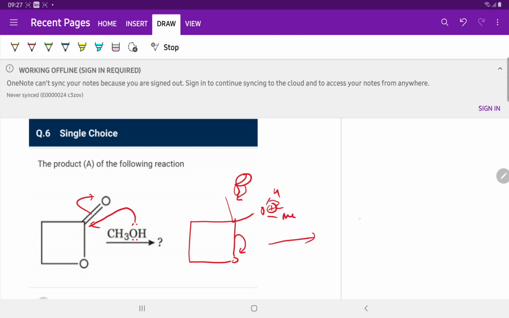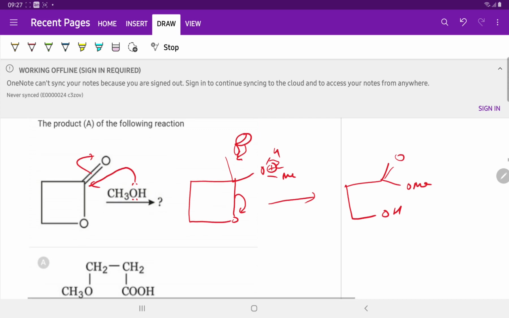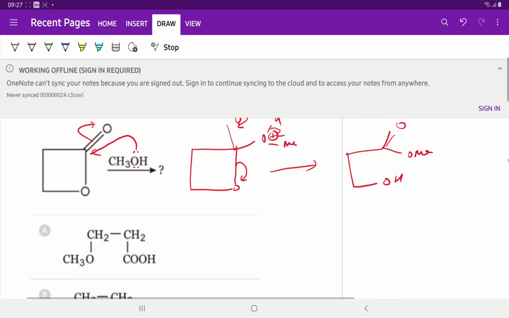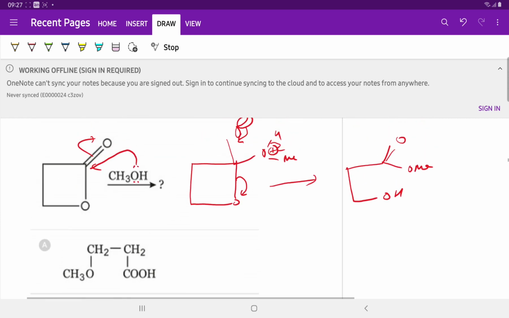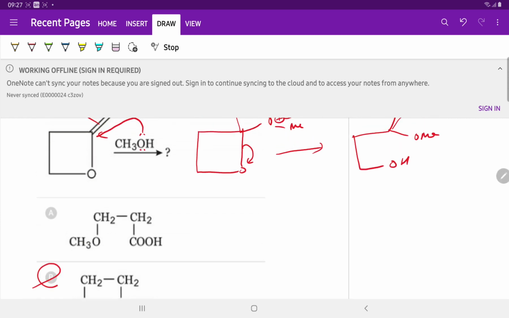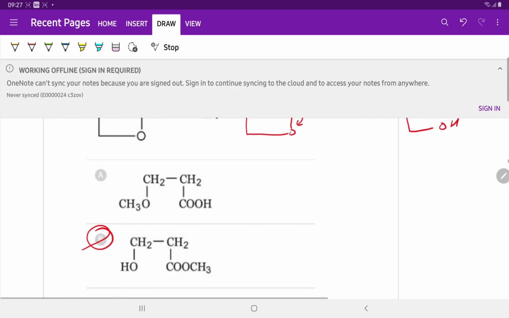So we obtain C double bond O, OMe and CH2OH. So option C, the ester with OMe and CH2OH, is correct for question number 6.